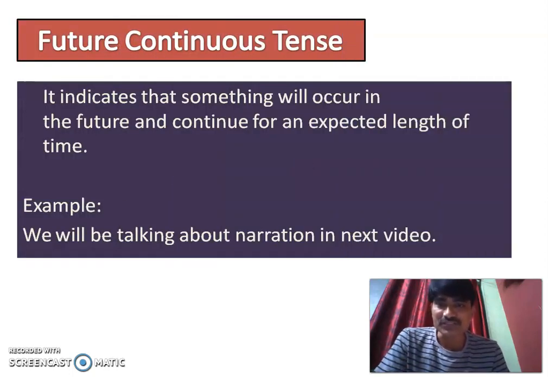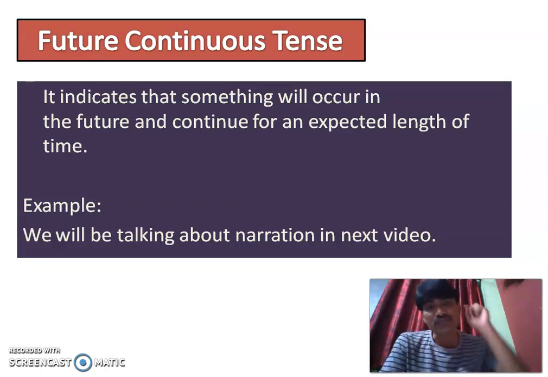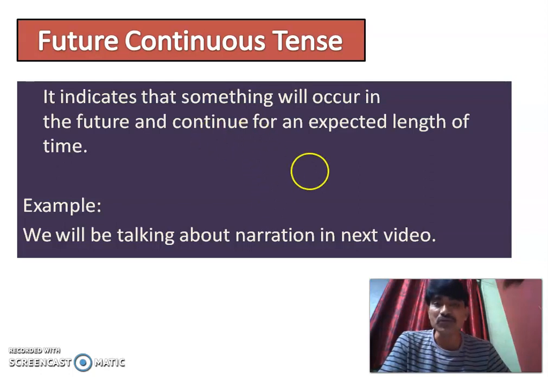Now future continuous tense. It indicates that something will occur in future and continue for an expected length of time. In future itself, the action is not yet over. The action may start in future at some point, and up to a certain point it will continue. In order to convey this time sense, we can use future continuous tense. For example, we will be talking about narration in the next video. So the action is yet to start, but in future it will start, and in future up to a certain point it will continue. In order to convey this idea, I am using future continuous tense.